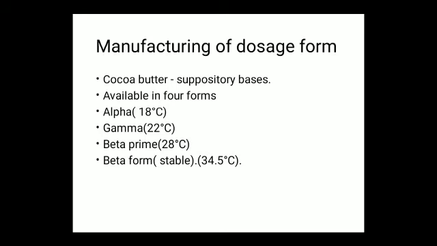In the preparation of suppositories, cocoa butter can be heated up to 33 degrees centigrade, where it remains in a stable state. So in the preparation of cocoa butter containing suppositories, cocoa butter must be heated up to 33 degrees centigrade. In this state, the stable beta form of cocoa butter can be formed. It may enhance the mechanical properties of the suppositories. If it is not heated up to 33 degrees centigrade, it may affect the processing characteristics of the suppositories.